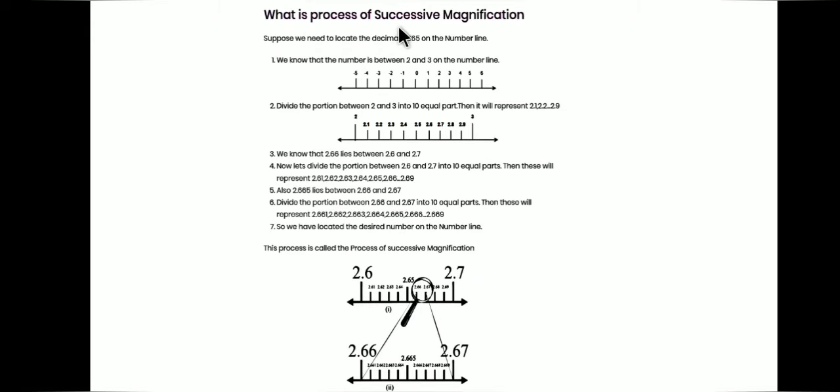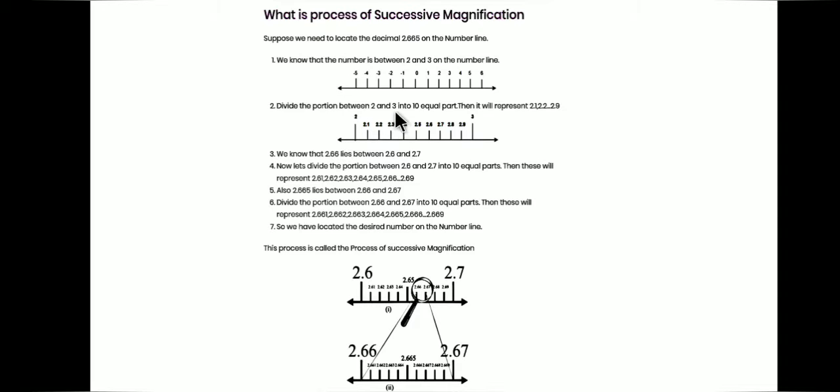What is the process of successive magnification? Suppose you want to represent a decimal number on a number line. If we want to represent 2.665 on a number line, by looking at the number, we can say that the whole number part is 2 and the value of the number is greater than 2. This shows that this number lies between the rational numbers 2 and 3. Now we will divide the space between 2 and 3 into 10 divisions.